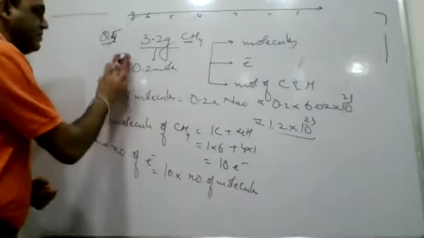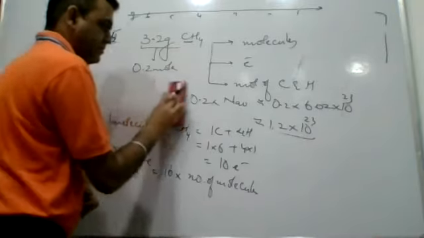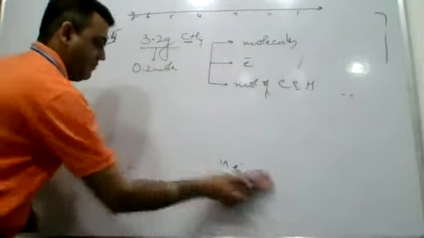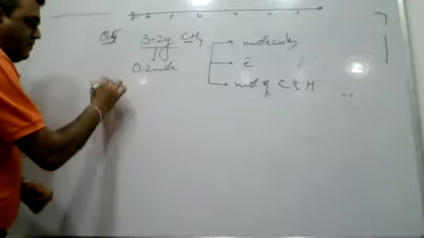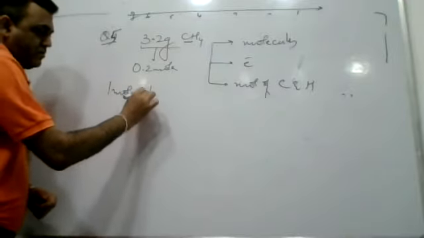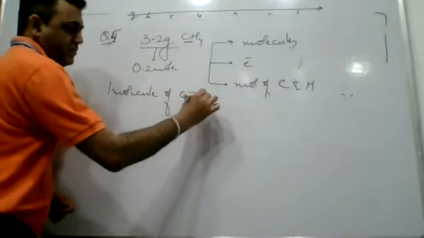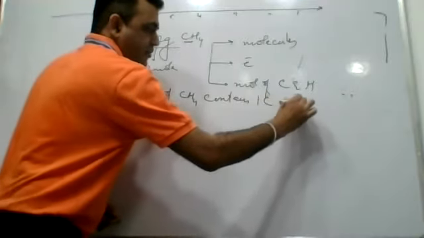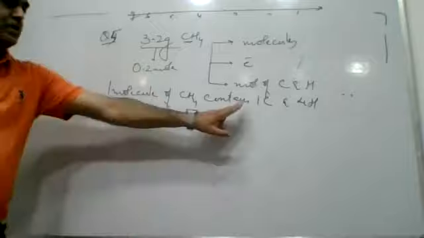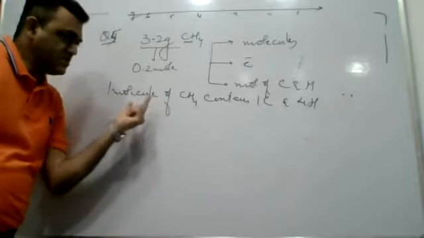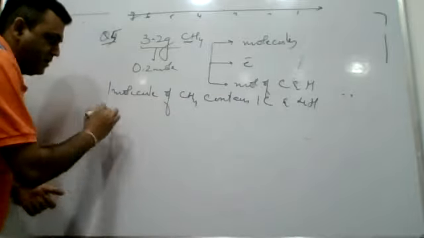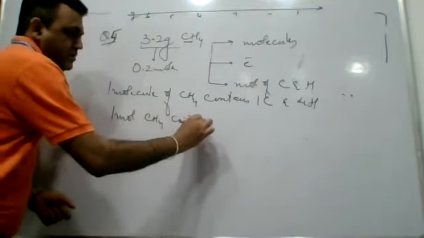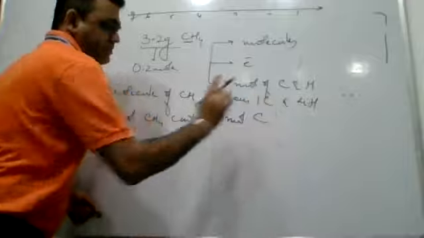Option 3 is the amount of carbon as well as hydrogen. If you have a look once again, one molecule of methane contains 1 carbon and 4 hydrogens. The number of carbon atoms in methane is the same as the number of molecules of methane. So 1 mole of methane contains 1 mole of carbon.